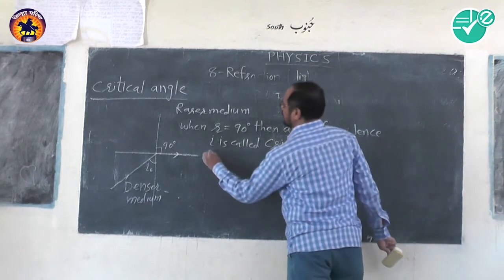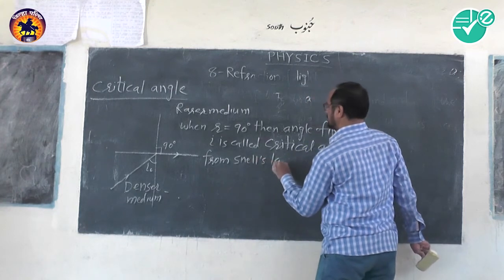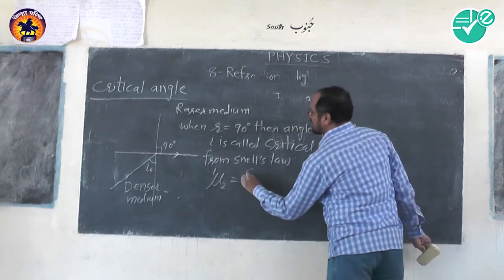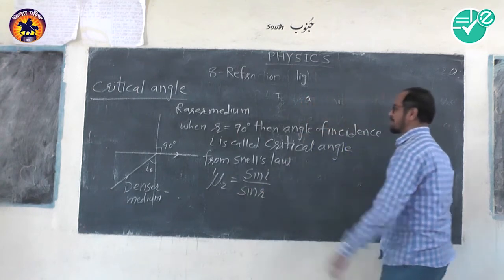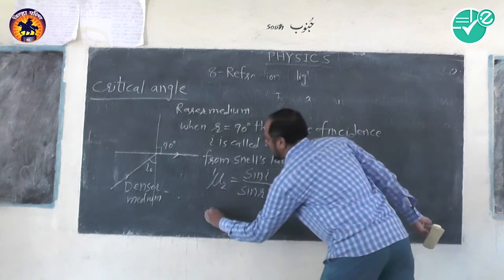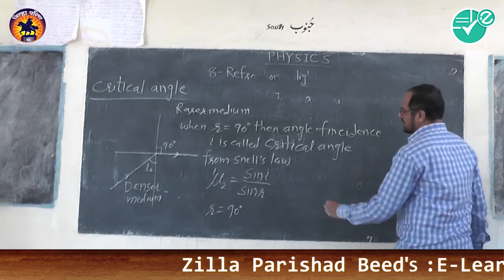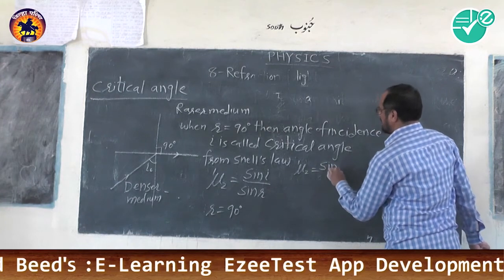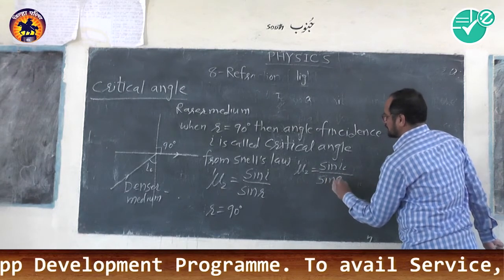Now we know Snell's law. From Snell's law, mu2 with respect to 1 is equal to sin I upon sin R. Now in this critical angle condition, R is equal to 90 degrees. So mu2 with respect to 1 is equal to sin IC, that is the critical angle, upon sin 90.